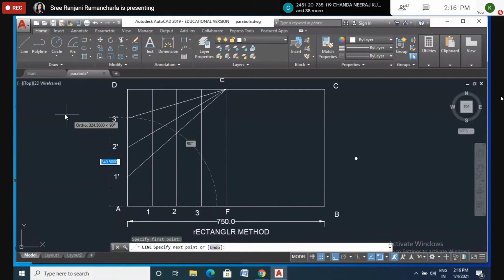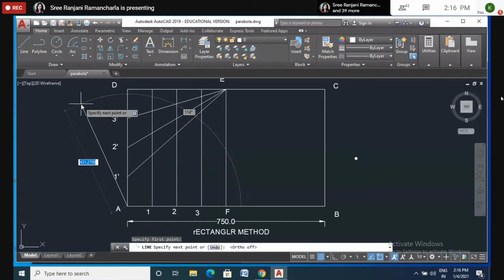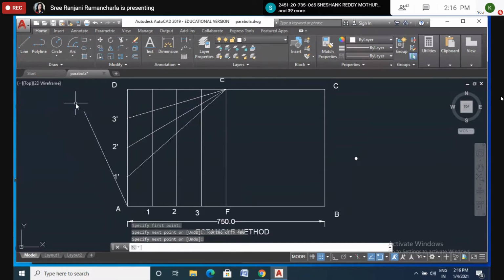Don't get confused by looking at these values on the screen. I have taken 4 centimeters, so with a scale you can divide into 4 equal parts. Here I can't divide, so I use the AutoCAD commands and divide into 4 equal parts. Is it clear now?